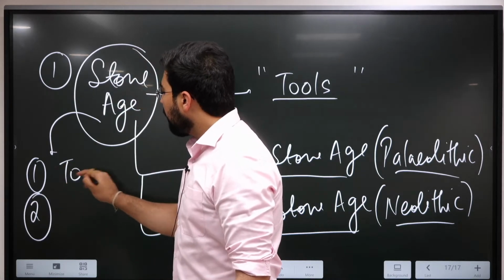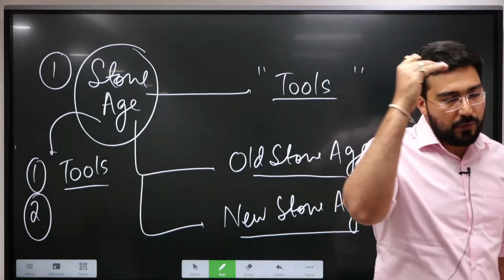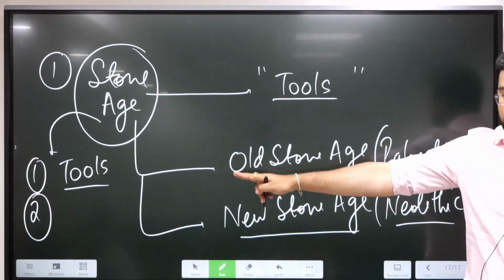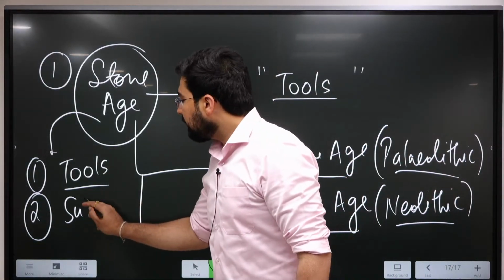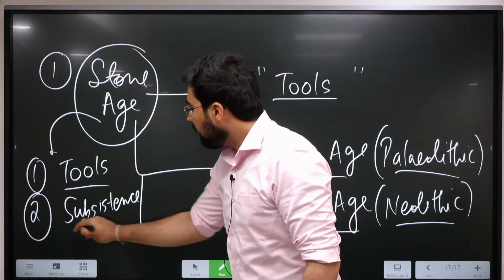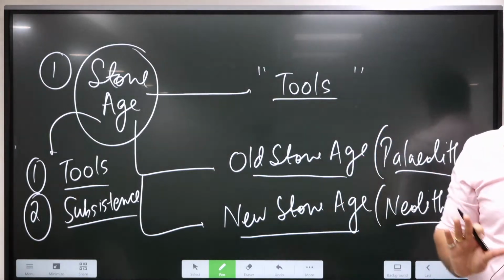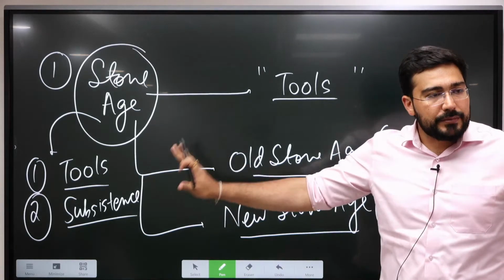You have to remember that the overall distinction of Stone Age is on the basis of two factors. The first factor is tools. The second factor is mode of their subsistence. Subsistence means when you're going for production only for self-consumption, not for the market. That is known as mode of subsistence.